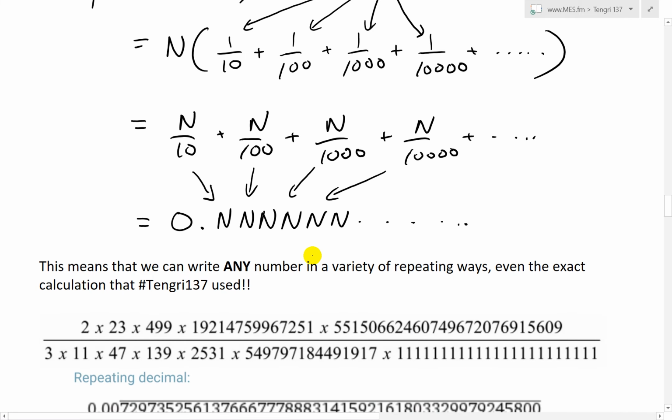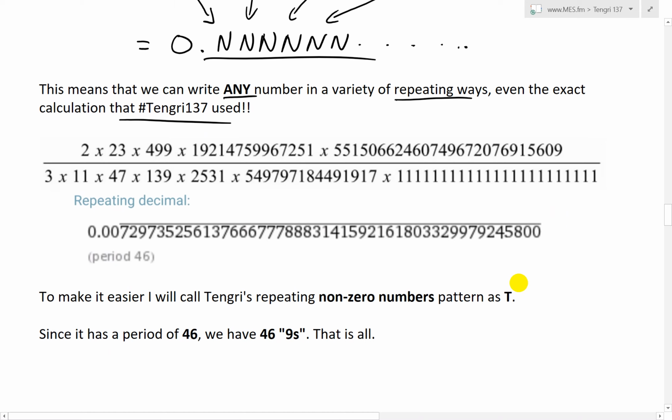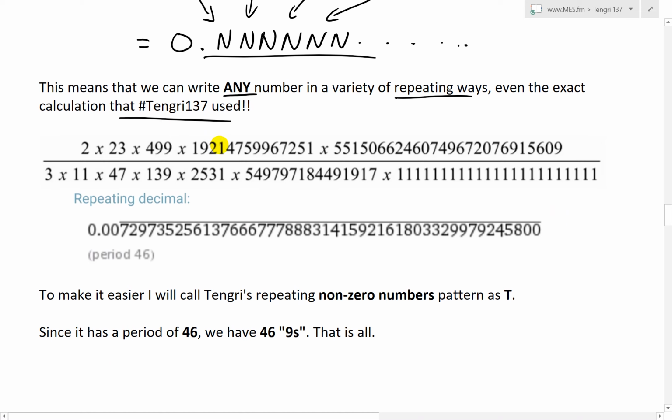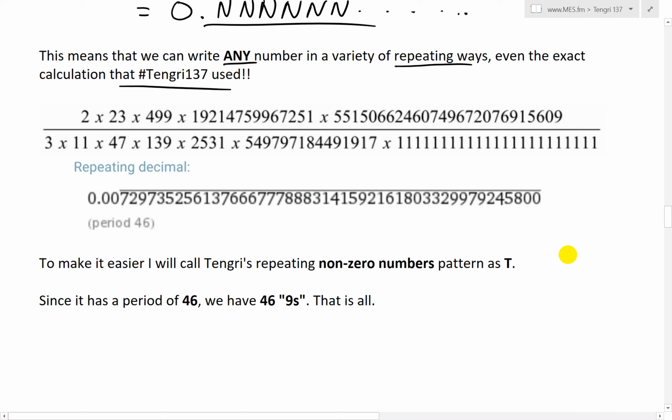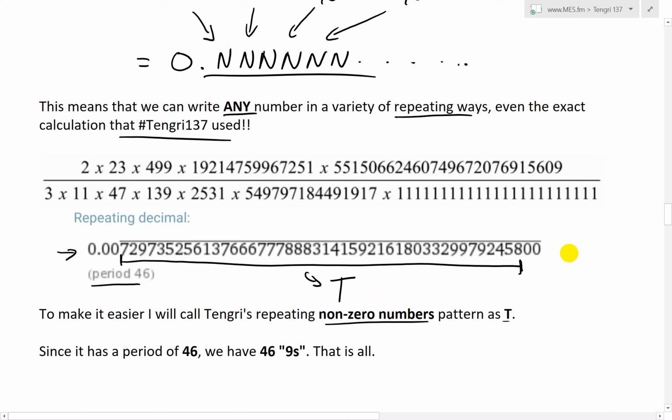So now this means that we can write any number in a variety of repeating ways, even the exact calculation that hashtag Tengri137 used. So what they had was this giant prime number multiplication on the top and bottom, and then the final answer was this part where this is repeating. Notice that this has a period of 46. So first of all, to make it easier, I will call Tengri's repeating non-zero numbers the pattern t. So I'll look at this from 7 all the way to 8, and I'll just call this number t, just because it's easier to deal with instead of writing this giant number.